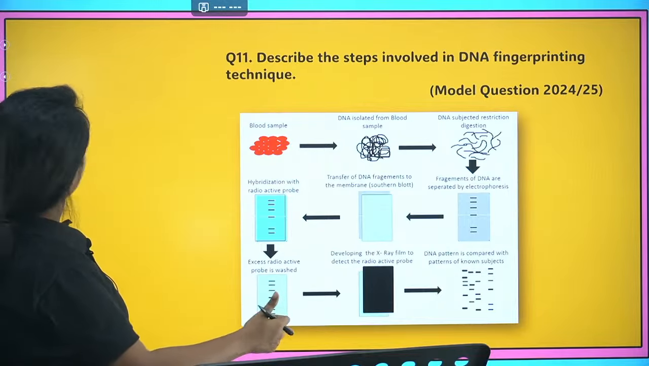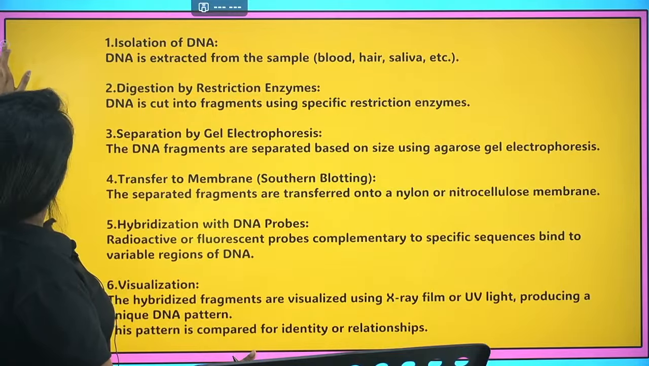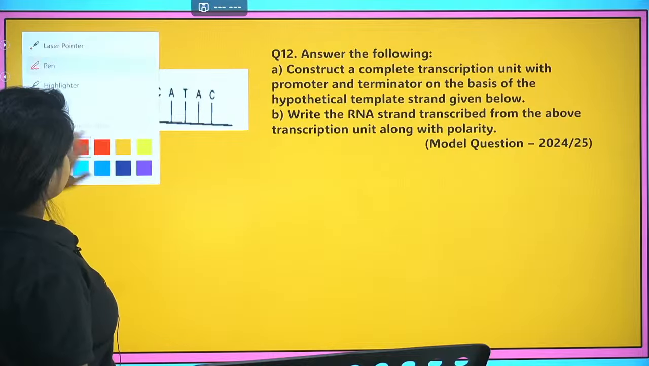Now the next thing out there: describe the steps involved in the DNA fingerprinting method. So this question we will do a bit later because it might need explanation. Okay. This question is there.